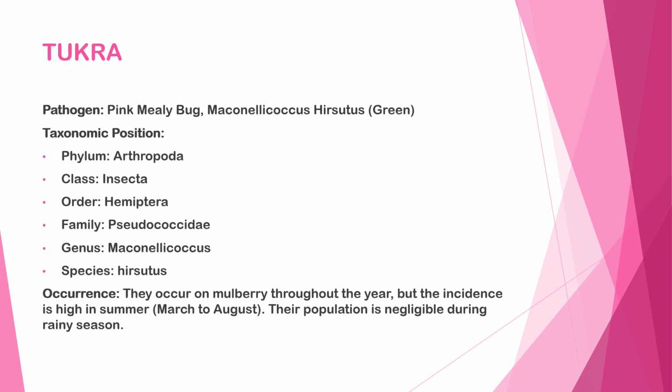Tukra. Pest: pink mealybug, Maconellicoccus hirsutus. Taxonomic position: Phylum Arthropoda, Class Insecta, Order Hemiptera, Family Pseudococcidae, Genus Maconellicoccus, Species hirsutus. Occurrence: they occur on mulberry throughout the year, but the incidence is high in summer, March to August. Their population is negligible during the rainy season.